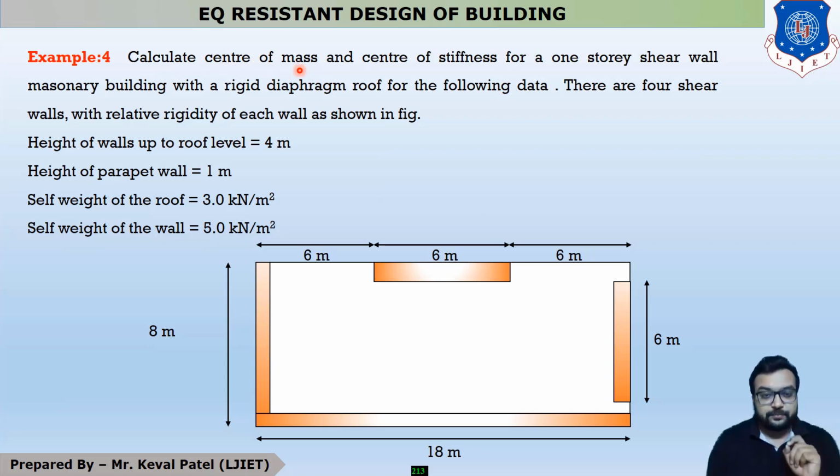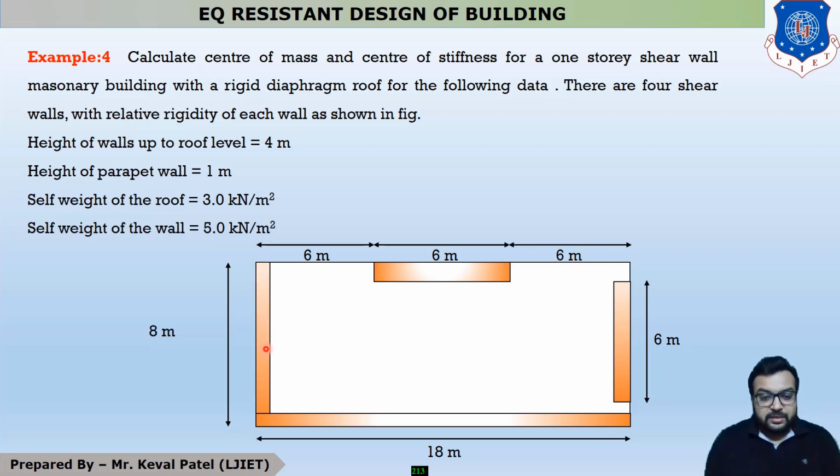Mass means weight. So there are a total of 5 components whose weights are considered. First one is our slab. The self weight of the slab is considered as component number 1.